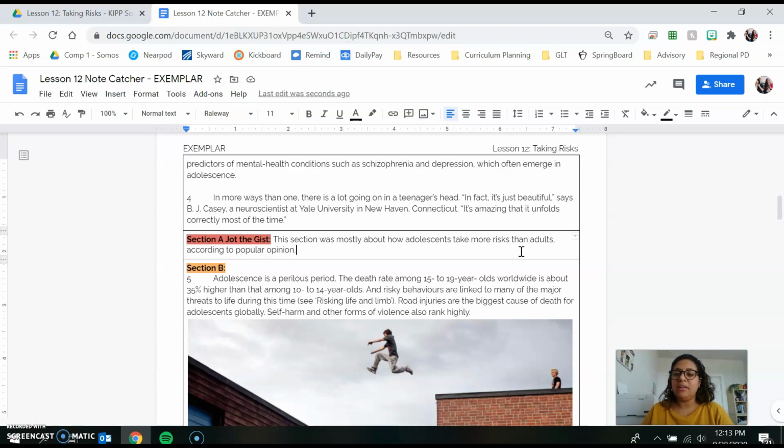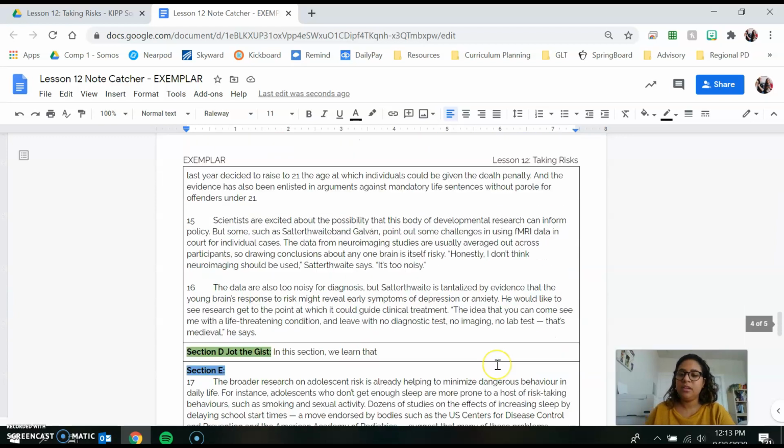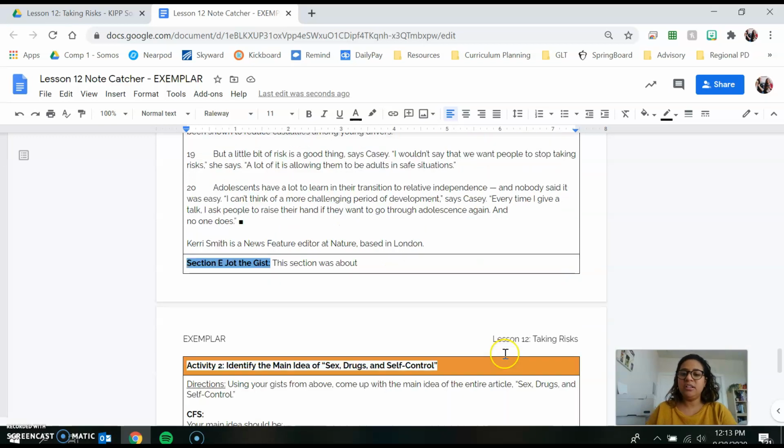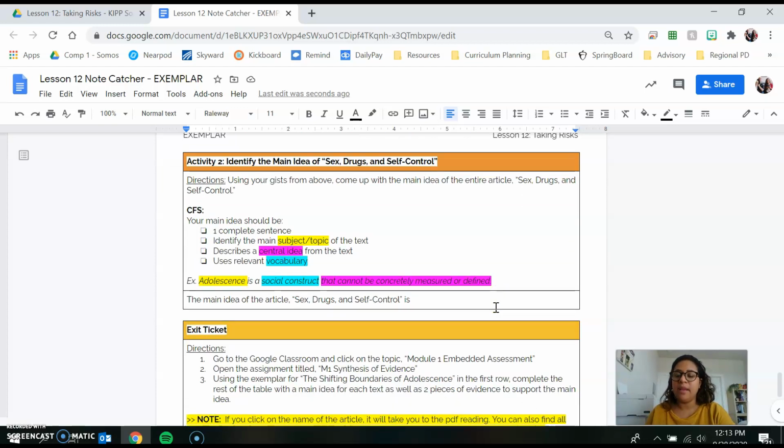So, with that, you're going to go and read the rest of the article, jotting the gist for each section until you get to activity 2, which is identify the main idea of Sex, Drugs, and Self-Control. And so this is where you go using all of your gists to come up with the main idea of the entire article. And your main idea should be one complete sentence where you identify the main subject or topic of the text, describe a central idea from the text, and use relevant vocabulary.